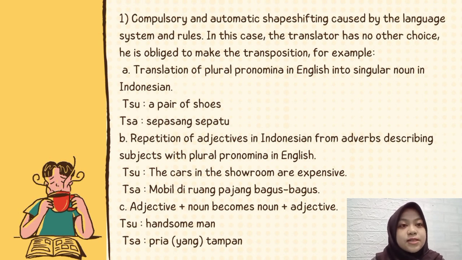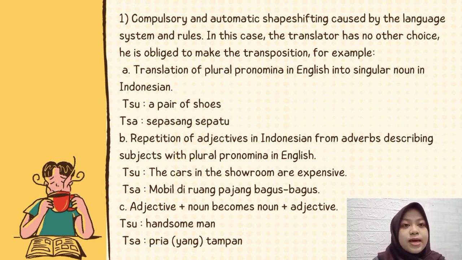The second way is repetition of adjectives in Indonesian from adverbs describing plural pronoun subjects in English. For example, bahasa sumber, the cars in the showroom are expensive. Bahasa sasaran, mobil di ruang pamer bagus-bagus. So the cars here is a plural pronoun in English, and we change it into repetition of adjectives in Indonesian, bagus-bagus.